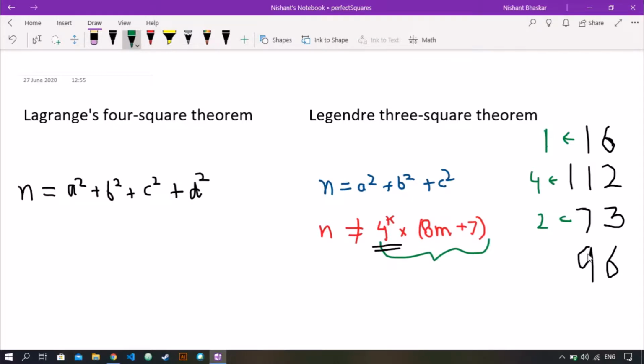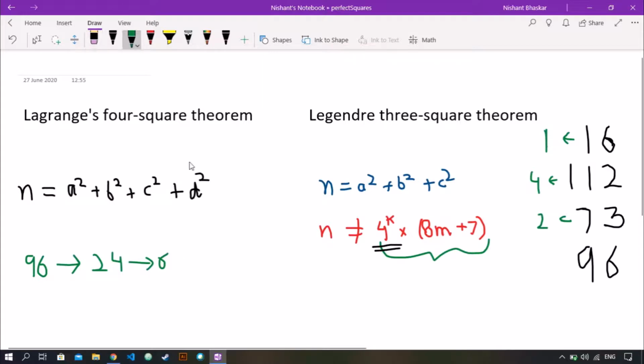Since 96 is divisible by 4, we divide it by 4 and we get 24. Okay, again 24 is divisible by 4, we divide it by 4 and we get 6. Now 6 is not divisible by 4.